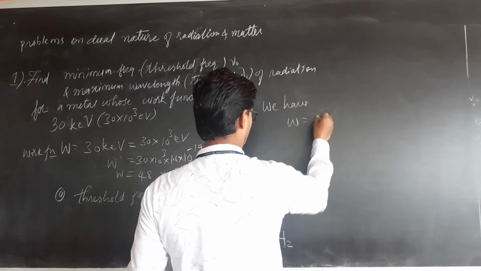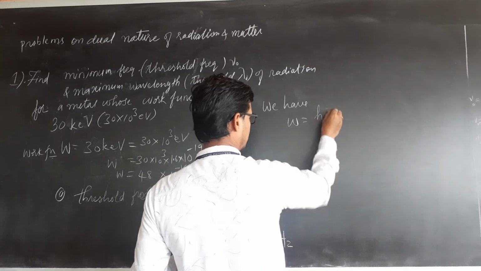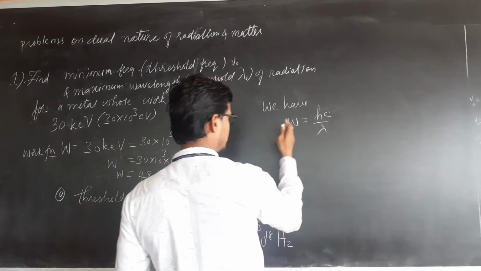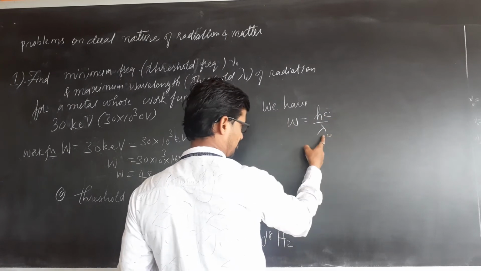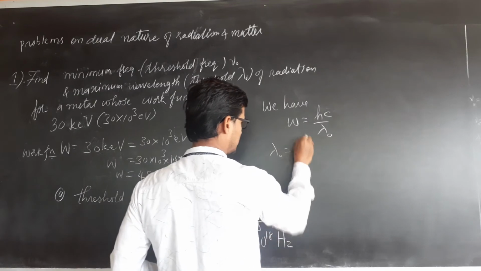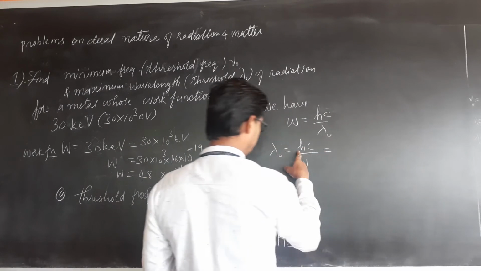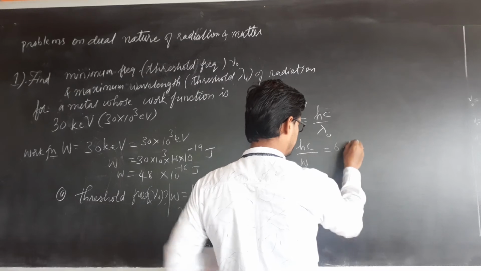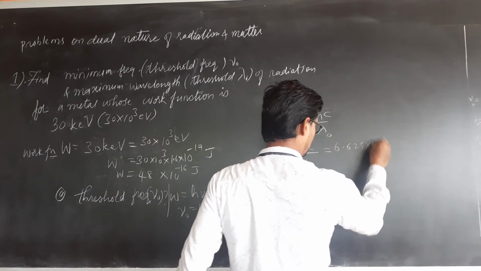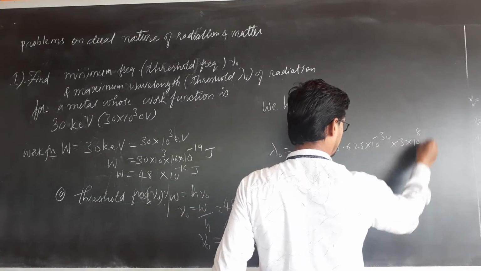We have work function is equal to h nu only, where nu is equal to c by lambda. Since it is work function, threshold wavelength, very simple. Lambda naught is hc by W. What is the value of h? 6.625 into 10 raised to minus 34. c is speed of light.